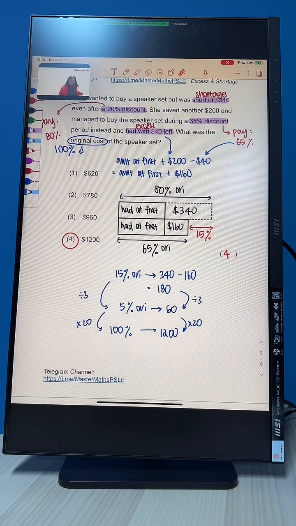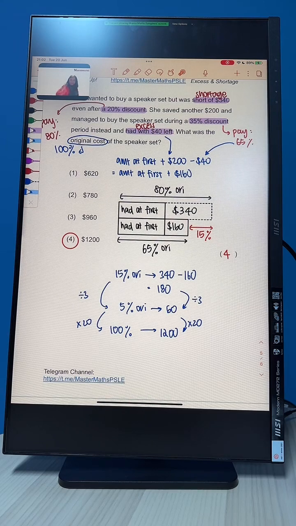We can use 1%, yes. Confirm can use 1%. We can use 5%. We can use however many percent in between, as long as we reach 100%. Okay? You find 1% also can, no problem. You should be able to get 100% as $1,200 still. Okay? Alright, I'm going to repeat one more time.